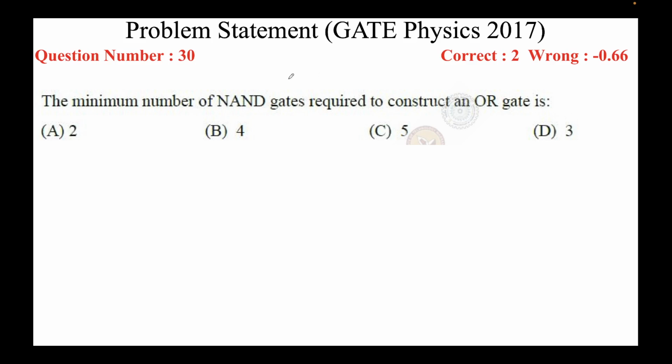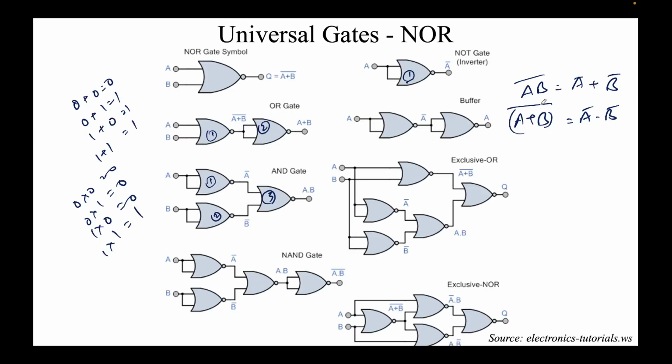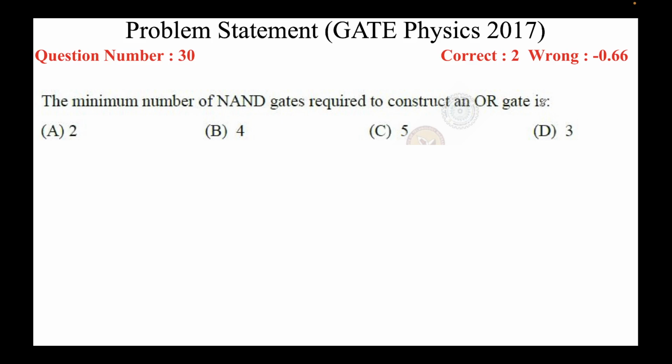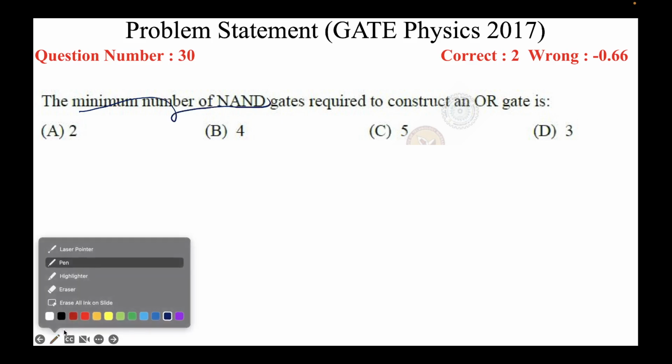So again, this question comes: the minimum number of NAND gates required to construct an OR gate is. So if you knew the theory, you could do this. Sometimes you might not remember the theory. So I'll now tell you how to solve these questions, when we are required to find the minimum number of NAND gates. How to solve these problems? We'll see that right now.